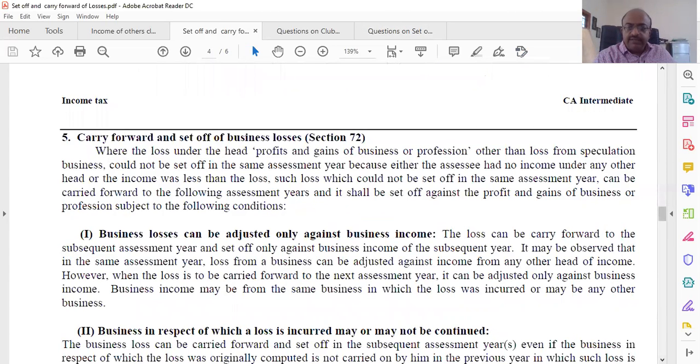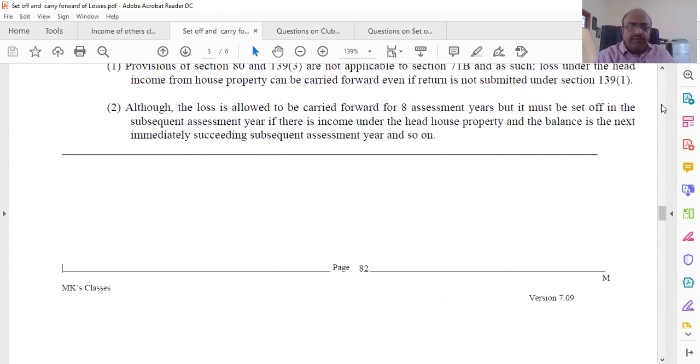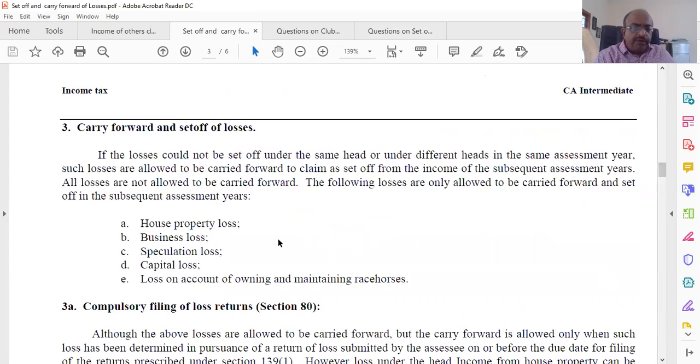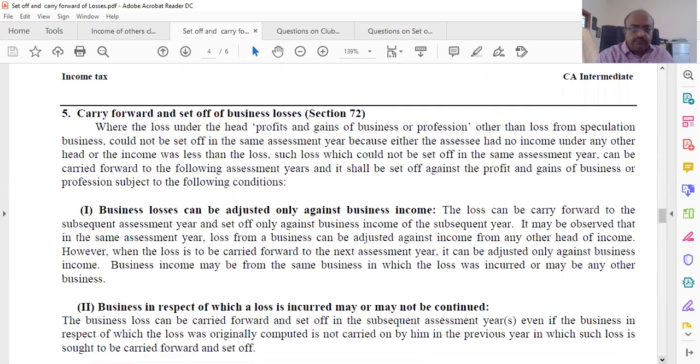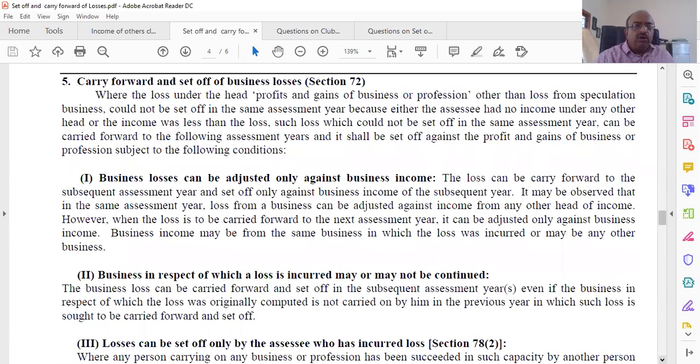Next is business loss. So we have seen house property. Now we are looking at business loss. What are the rules for carry forward and set off? Where the loss under the head profits and gains of business other than loss from speculation business, because now mind you, we are segregating between business loss and speculative loss. So this is profits and gains other than speculation loss.